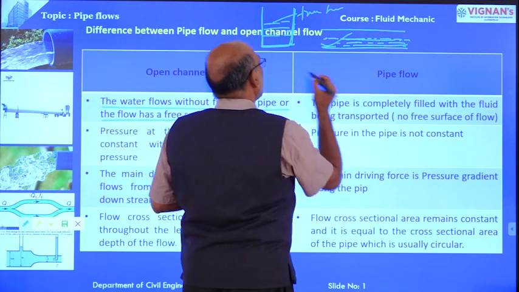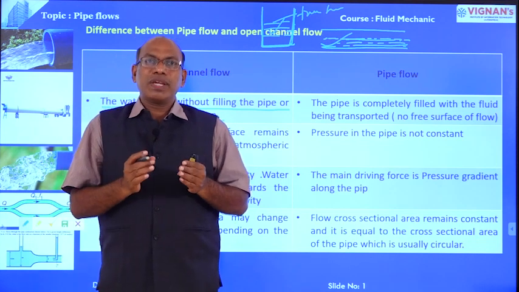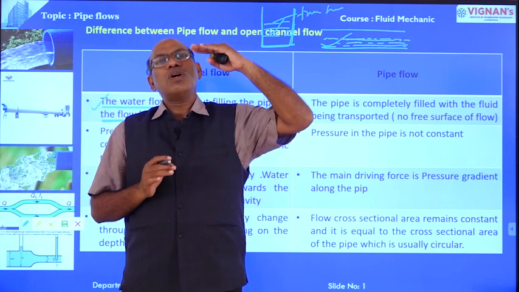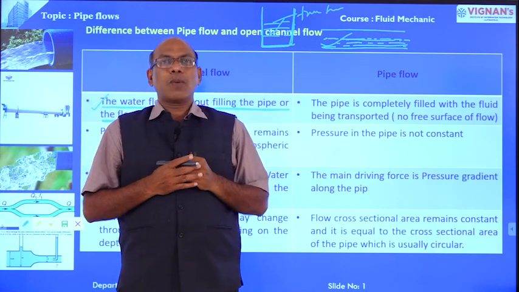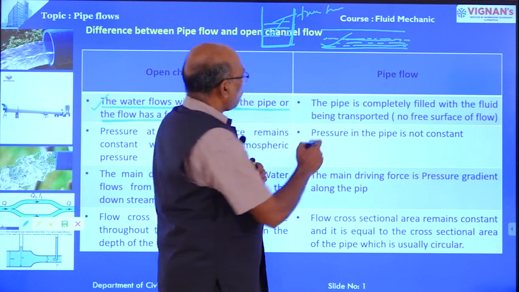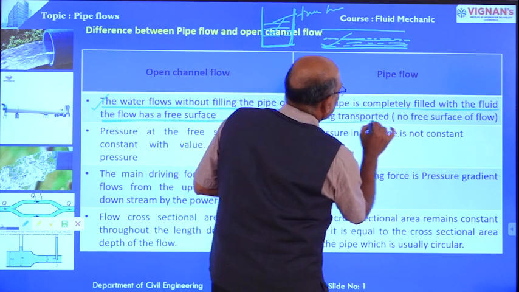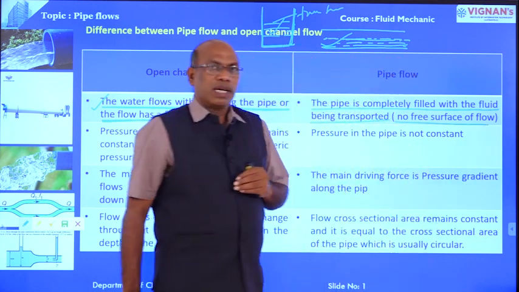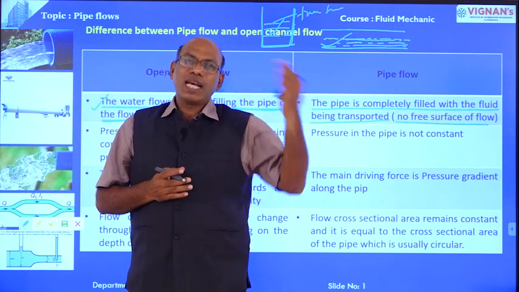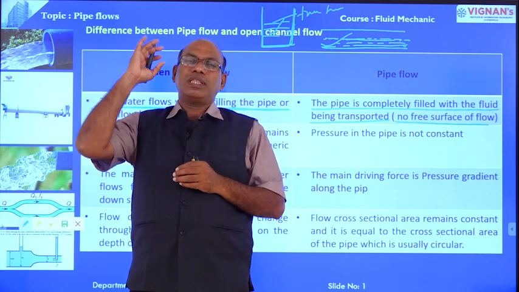This is open channel flow, this is also open channel flow. Open channel flow means the flow has a free surface. Whereas in the case of pipe flow, there is no free surface. The pipe is completely filled with the fluid being transported, right? In open channel flow, the flow has a free surface, whereas in pipe flow there is no free surface; the pipe is completely filled.